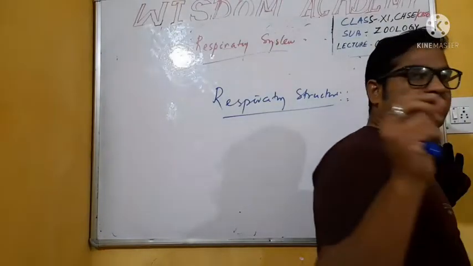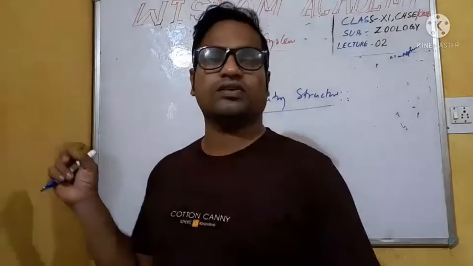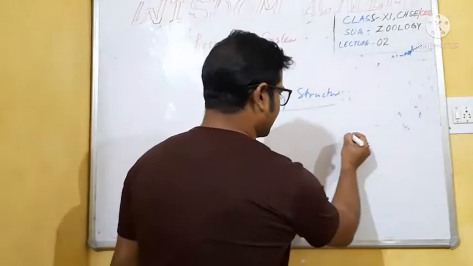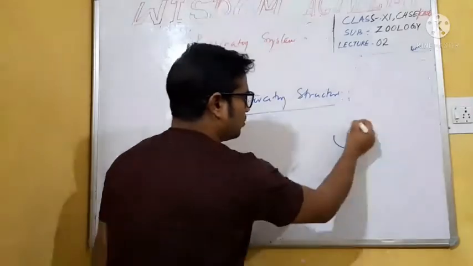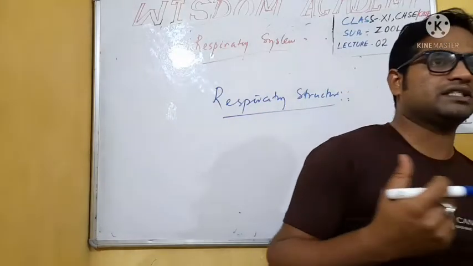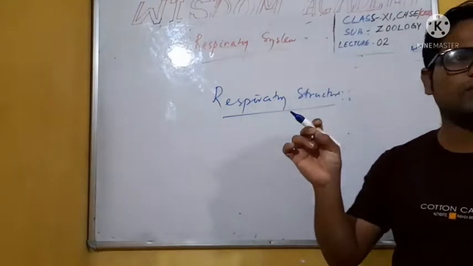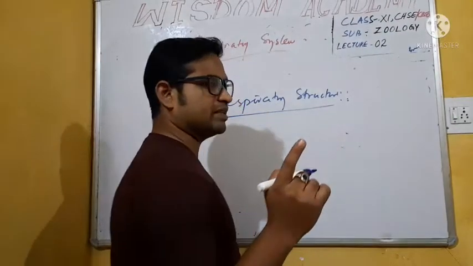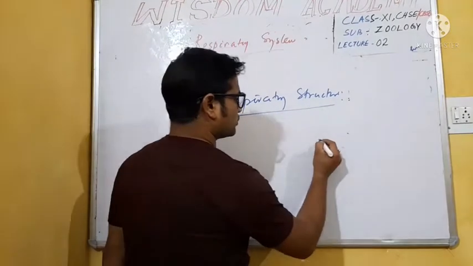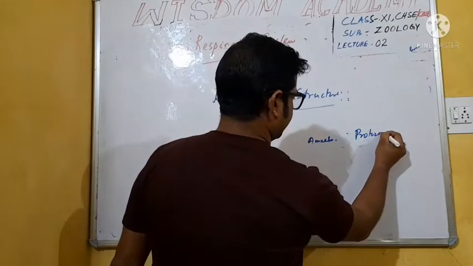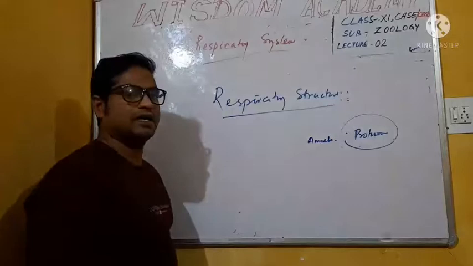Students, some unicellular organisms exist on the earth whose total body structure is completed with one cell. How do unicellular organisms respirate? A question arises. For example, amoeba, a protozoan. How does amoeba respirate?